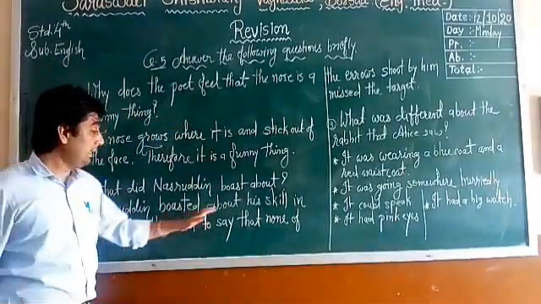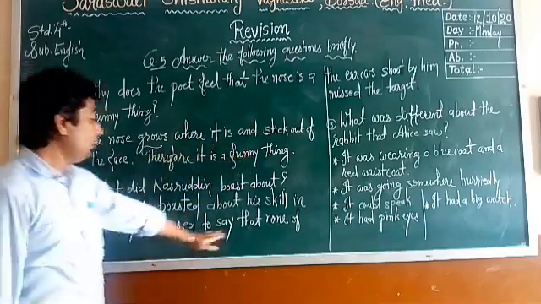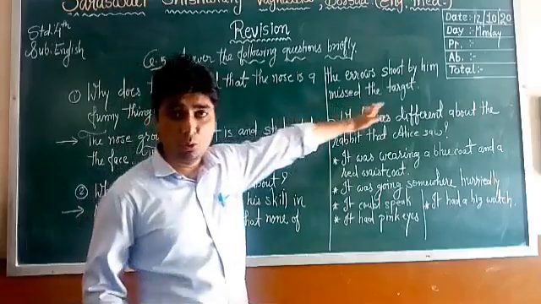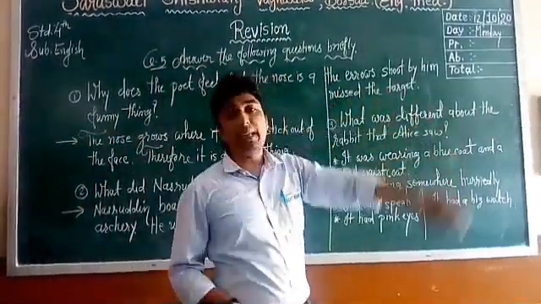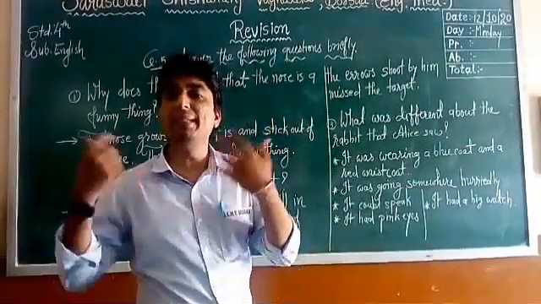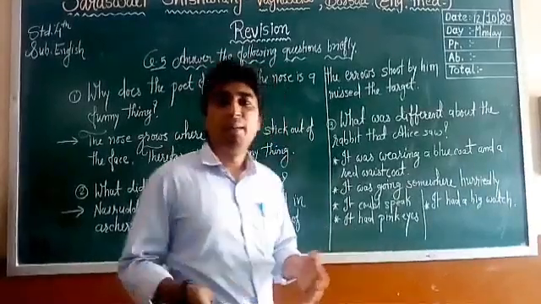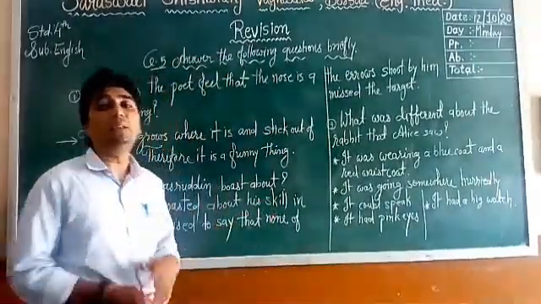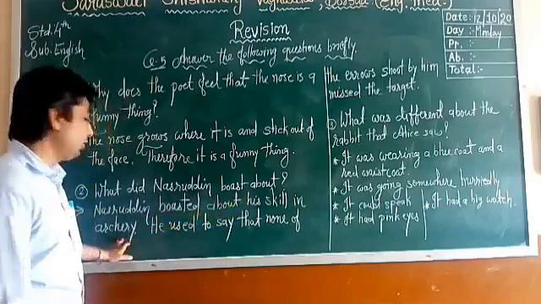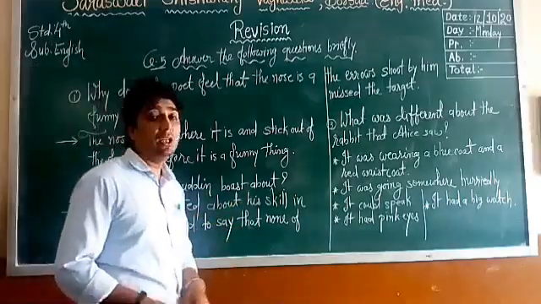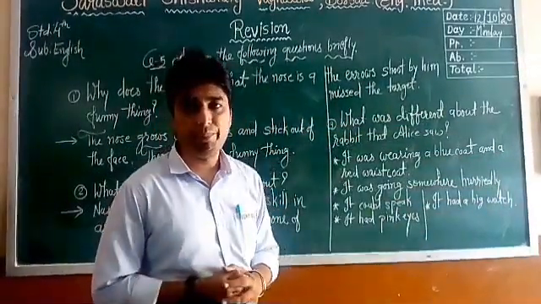So Nasruddin boasted about his skill in archery. He used to say that none of the arrows shot by him missed the target. Though he was not good at archery, he used to tell all these things to his friends, right?